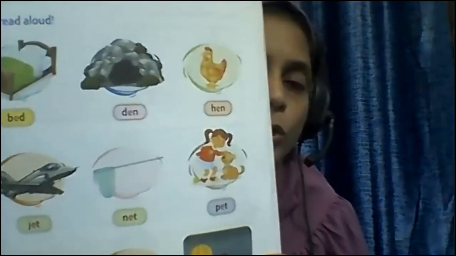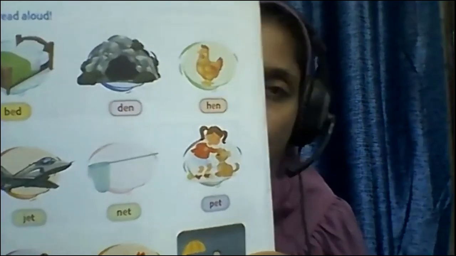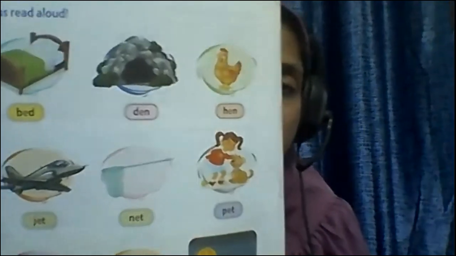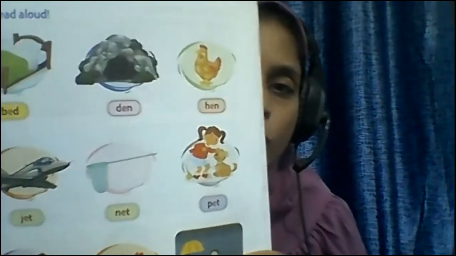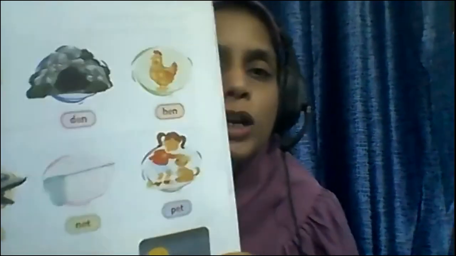So first of all, you get your book and open page number 98. We are going to read the E sound words and then we are going to write them on the next page. Okay? I'm writing the book name and the page number in the chat box, so you kindly look there.